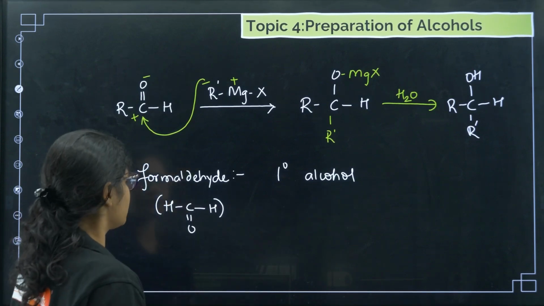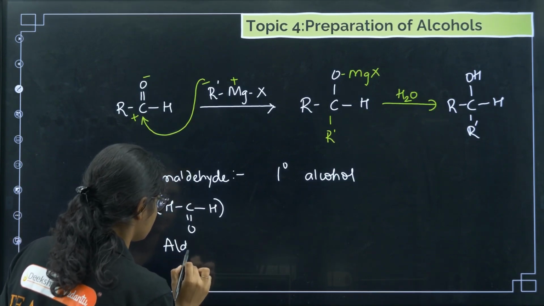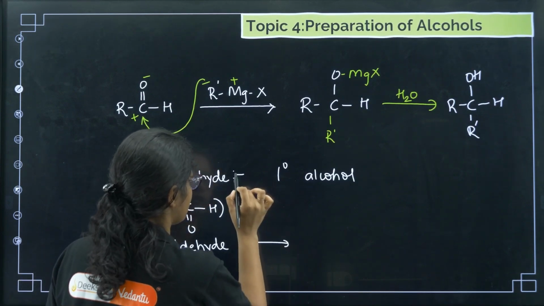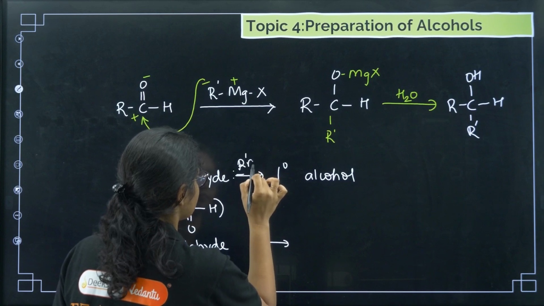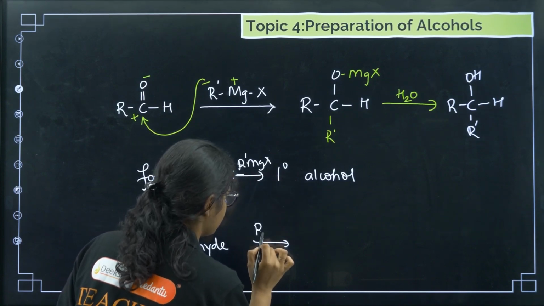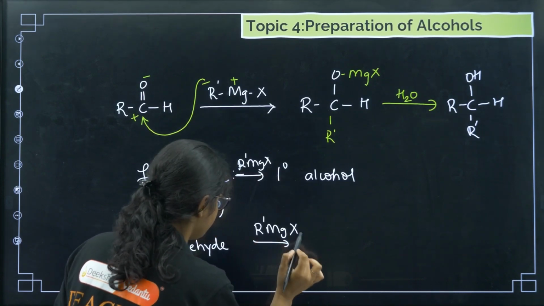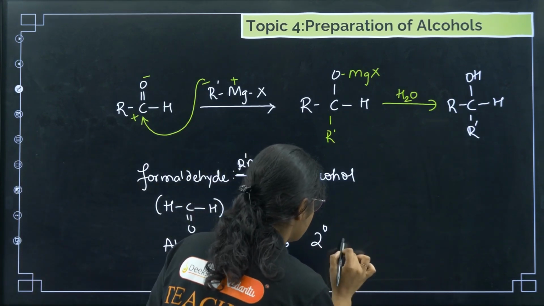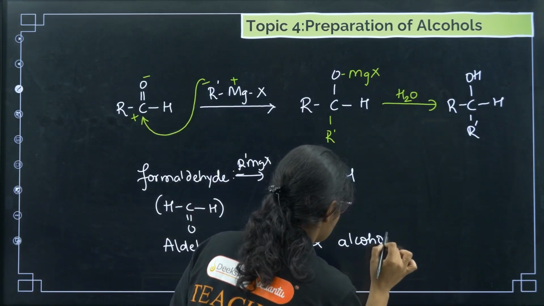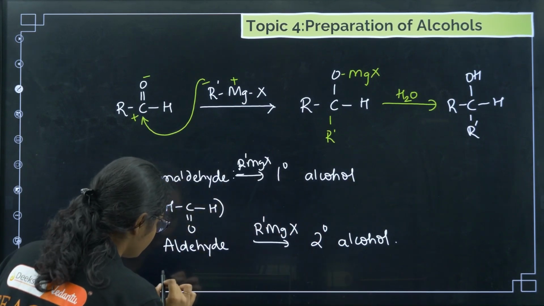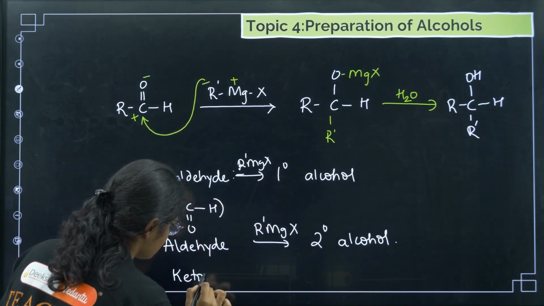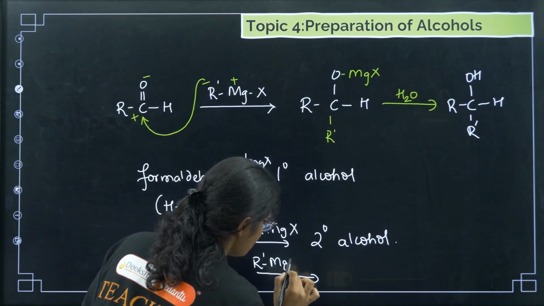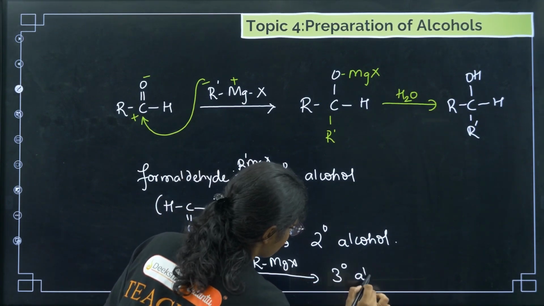Now if you take any other aldehyde with Grignard reagent, we will get a secondary alcohol. And then if you take any ketone and treat it with Grignard reagent, then we will get tertiary alcohols.